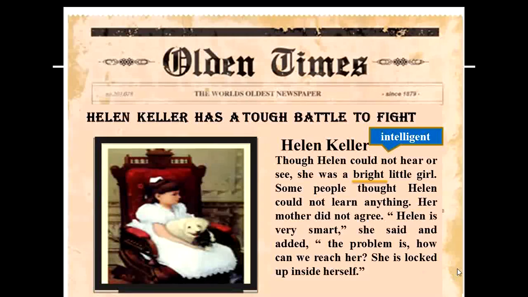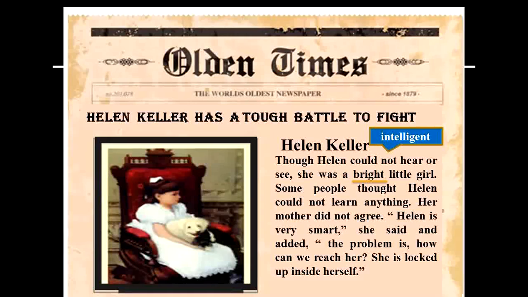The main problem faced by Helen's parents was that they did not know how to communicate with their blind and deaf daughter. They only knew the spoken language used by people who could hear and see. So they could never express their thoughts or feelings with their daughter. Same was the problem faced by Helen. Being blind and deaf, she had no clue as to how to express her thoughts and feelings with others.